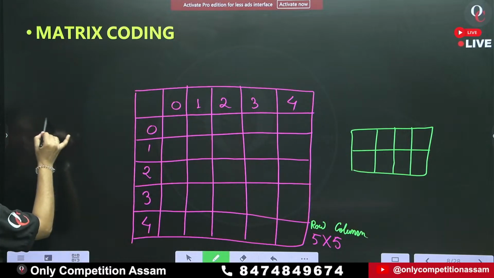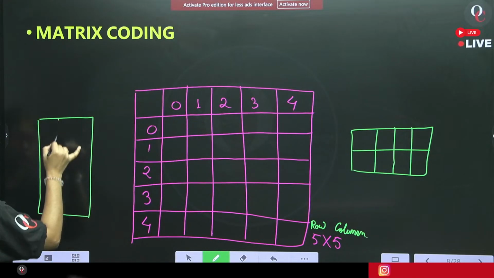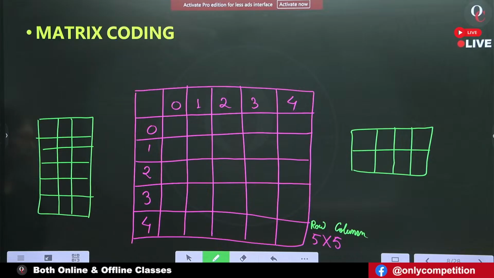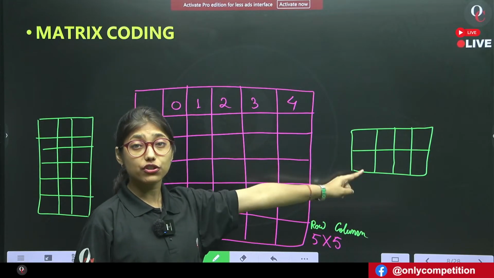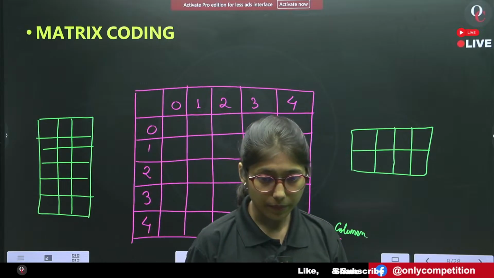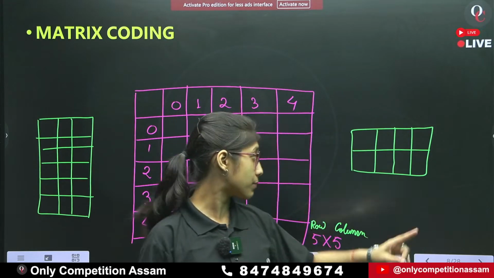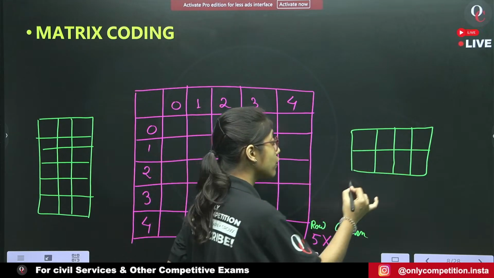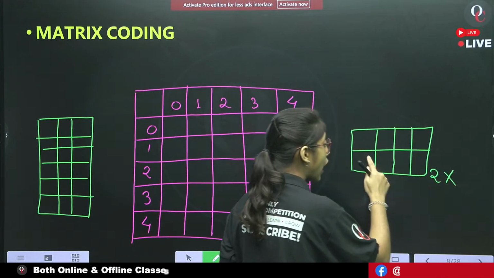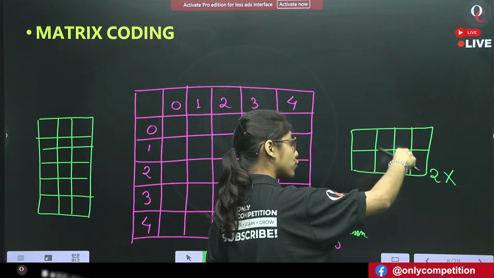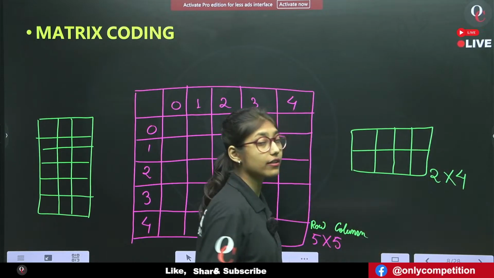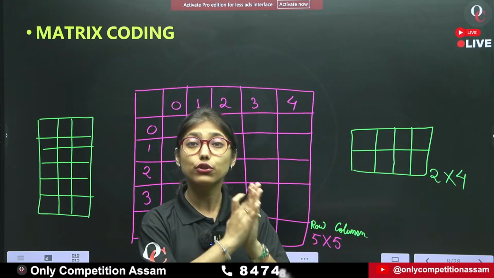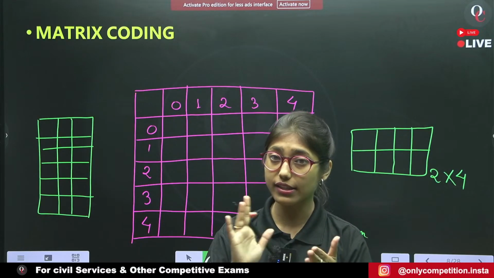First tell me what will be the dimension of this particular matrix. There are two rows, isn't it? There are 1, 2. Two rows. Therefore, 2 into. How many columns are there? There are 1, 2, 3, 4. There are 4 columns. Therefore, this matrix is a 2 into 4 dimension matrix. Is it clear to everyone?